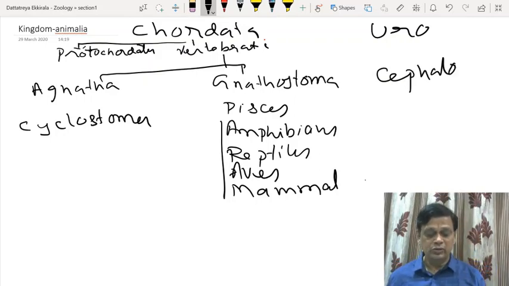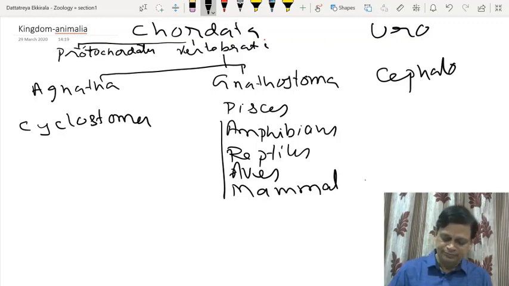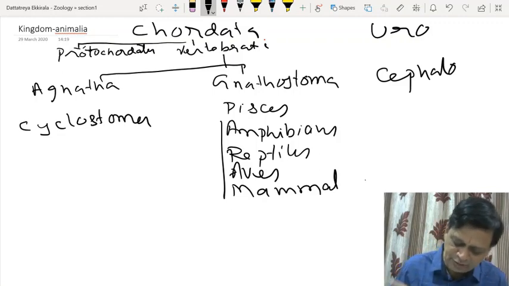So the urochordates include Ascidia, Salpa, Doliolum. Uro means tail, chorda means notochord. The notochord is present in the tail region. Then cephalochordata: cephala means head, chorda means notochord. The notochord is present in the head region. It includes Amphioxus. They are typical or ideal chordates in which chordate characters are present throughout life. In both protochordate groups, the notochord is not at all replaced by a vertebral column. So that is about protochordates.